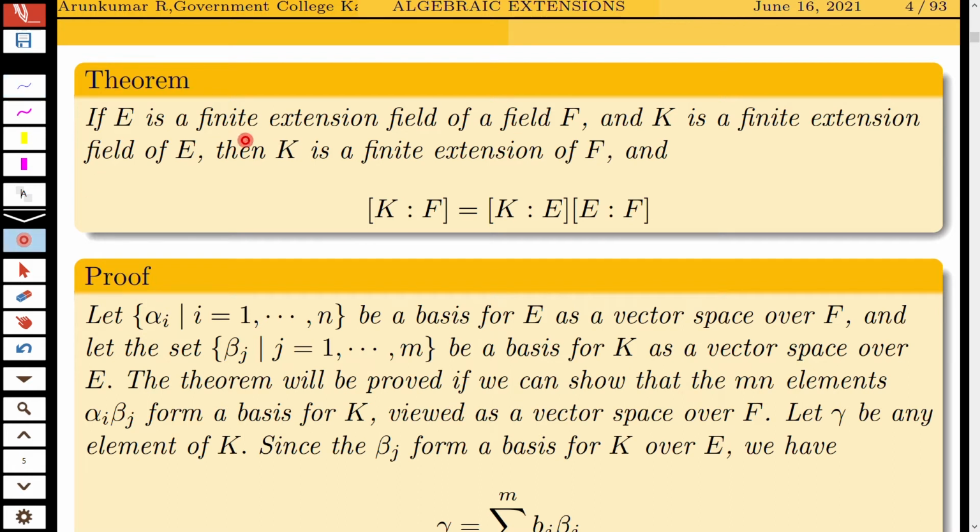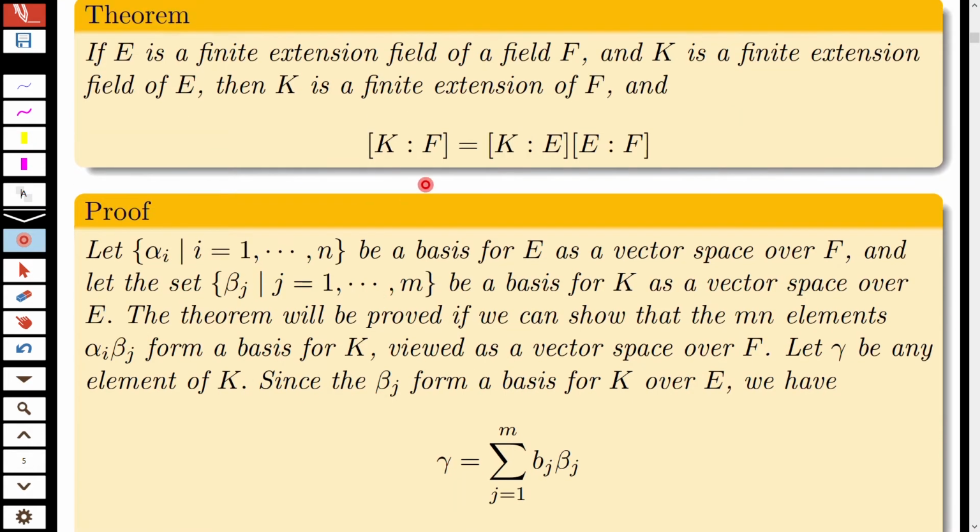If E is a finite extension field of a field F, and K is a finite extension field of E, then K is a finite extension of F, and the degree of the extension of K over F is the degree of the extension of K over E times the degree of the extension of E over F. The proof is very simple.